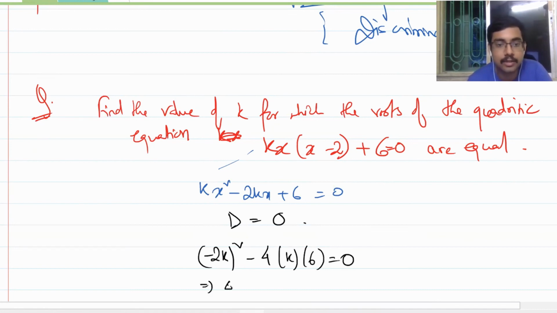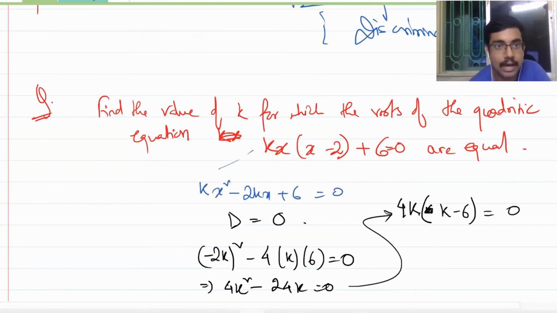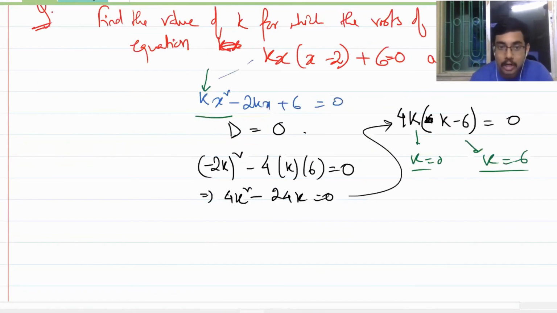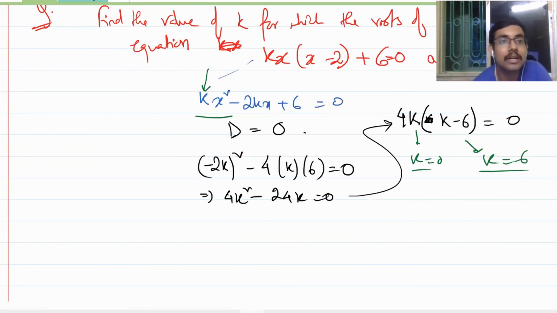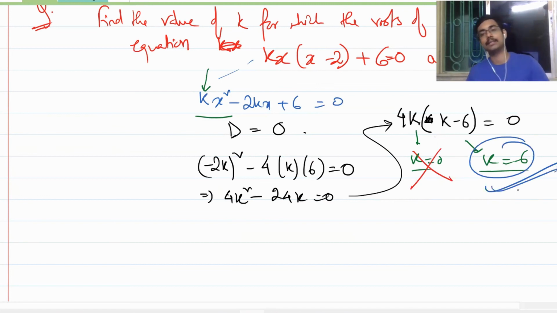That means 4k square minus 24k is equal to 0. So you have 4k times k minus 6 is equal to 0. From here you have two values of k. One is k is equal to 0, one is k is equal to 6. If k is equal to 0, then this will no more be a quadratic equation. So k is equal to 6 is the valid answer.